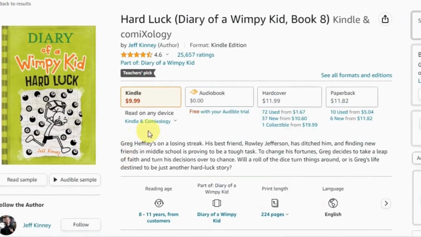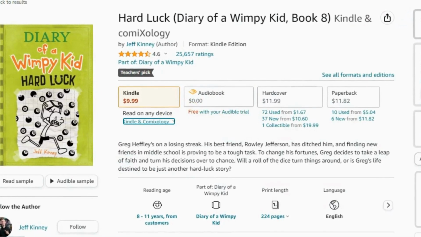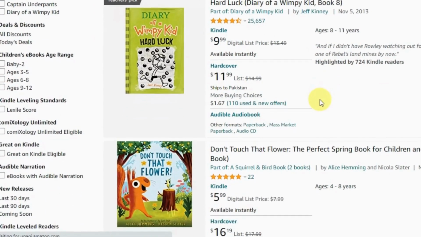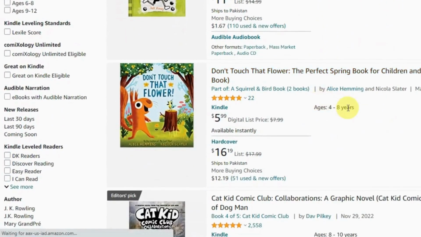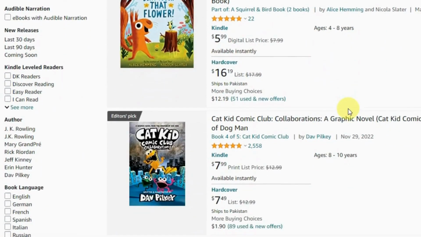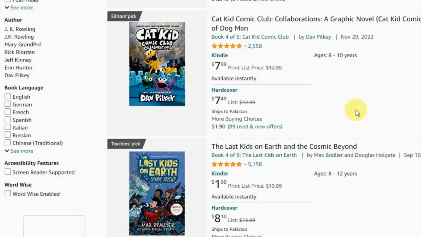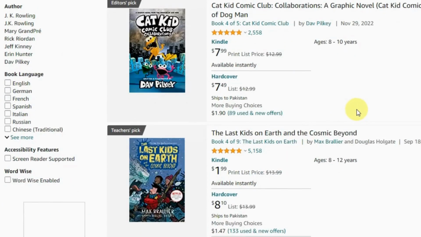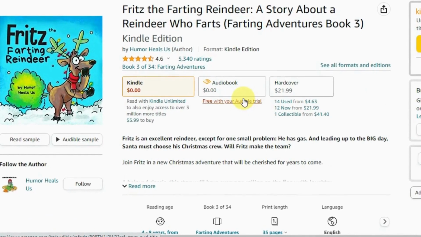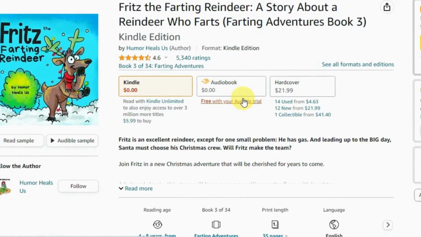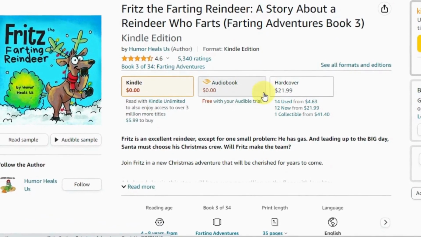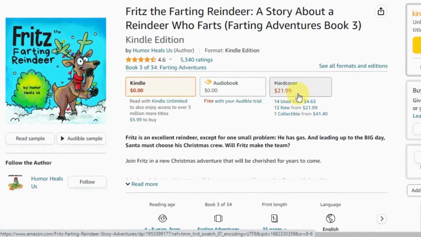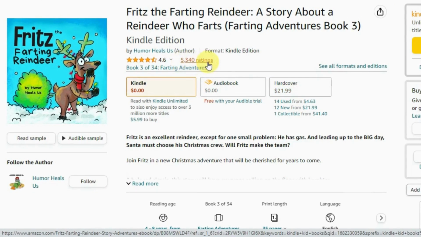As you can see, this book got 25,657 ratings, and if we multiply that by $11.82, which is the product price, you'll find out that this seller has made over $300,000 from this book alone. Let's see another one. This book got 5,340 ratings, multiplied by $21.99, that'll be over $117,000. And this one has made over $81,000.